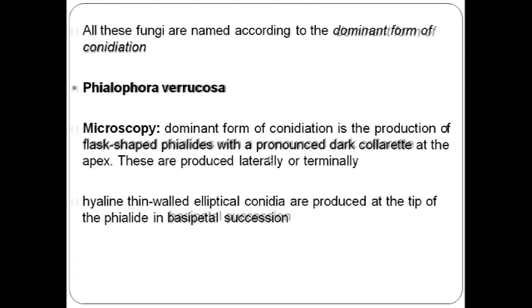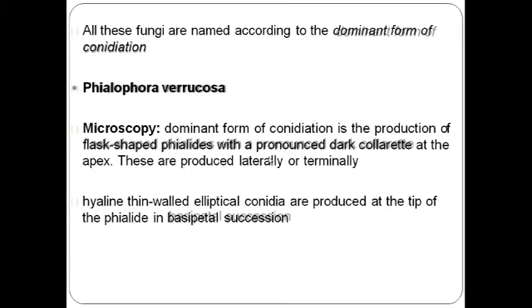One is mycetoma, and one is sporotrichosis. Sporotrichosis is basically caused by Sporothrix schenckii, and it basically has a lymphatic spread, whereas mycetoma is a localized disorder caused by fungi and pseudofungi, that is filamentous bacteria-like fungi, that is actinomycetes.